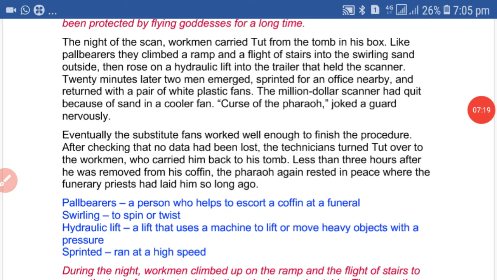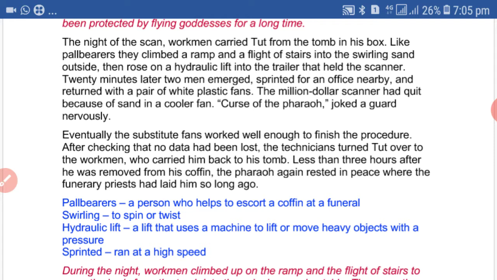Dear students, when the body was being CT scanned, the fan of the scanner stopped working. So, two men ran toward the nearby office. They brought a pair of white plastic fans, and with the help of those fans, the procedure was carried out. Here, a guard joked and said that it was the curse of Pharaoh. Okay, students?